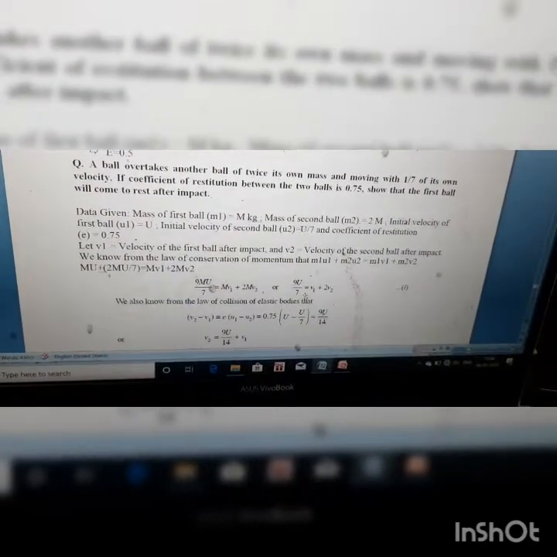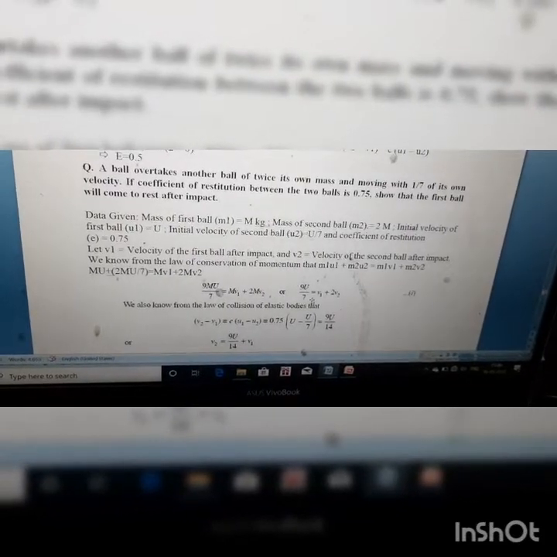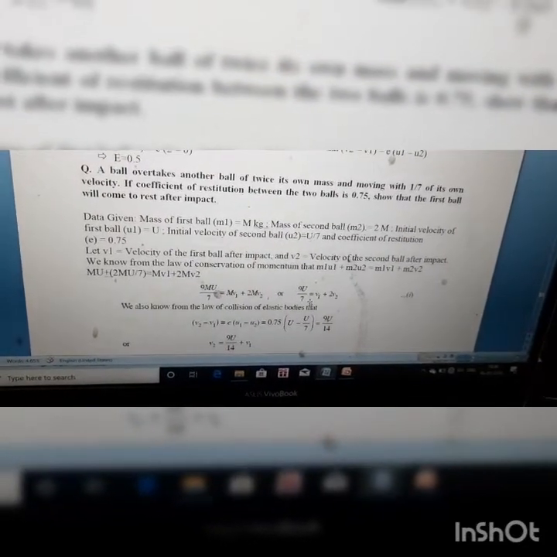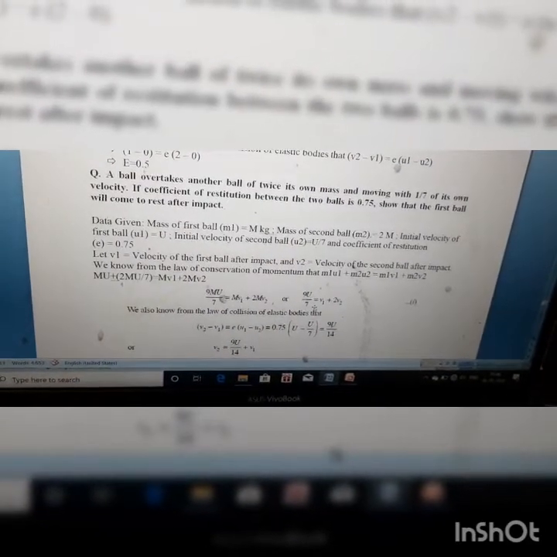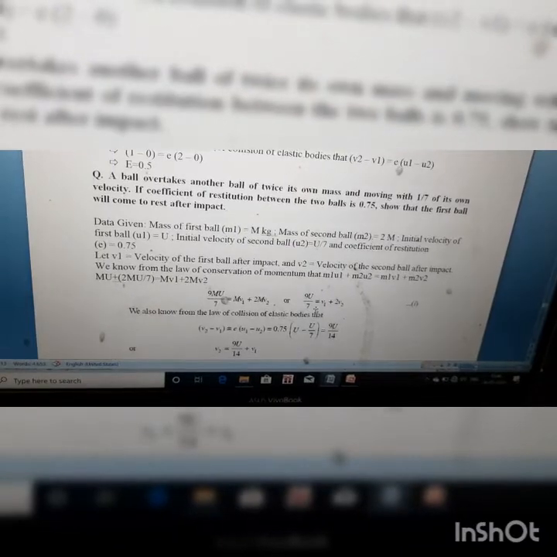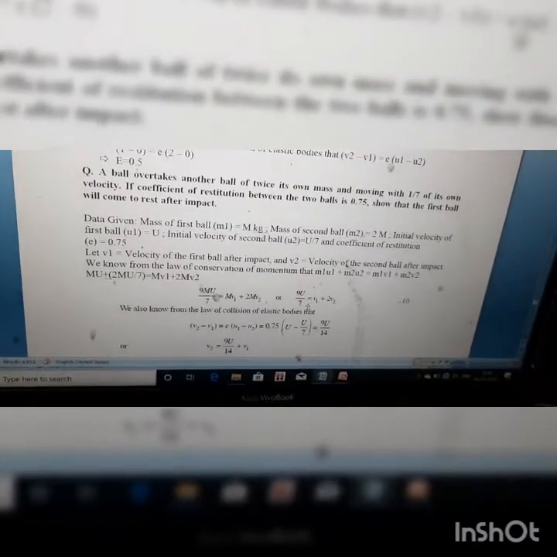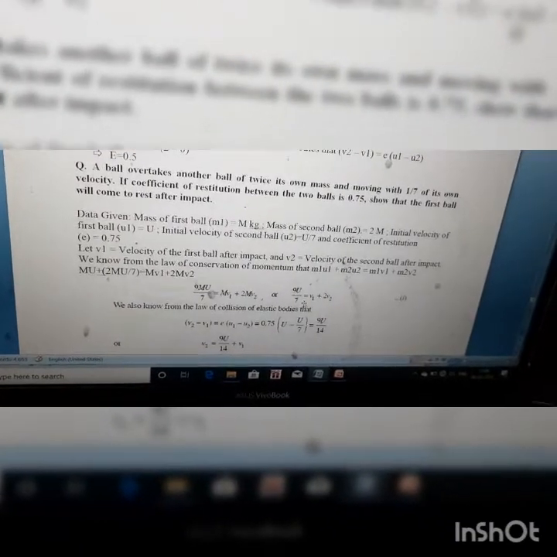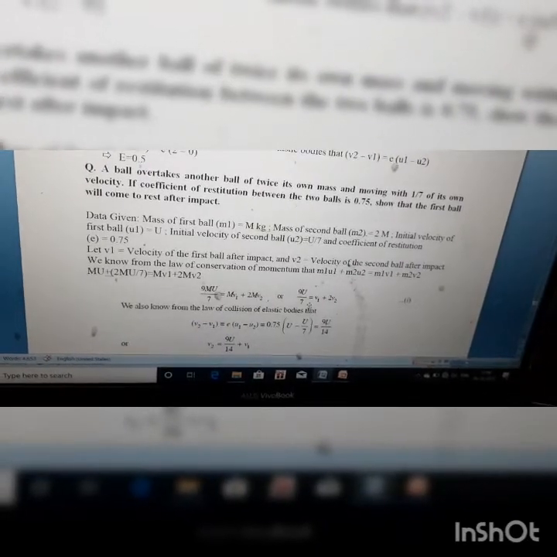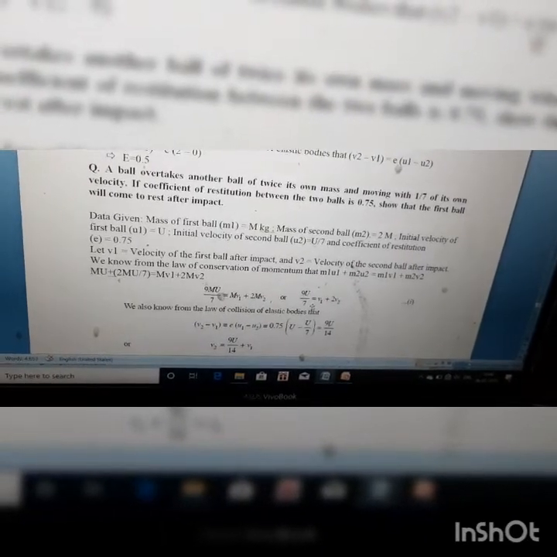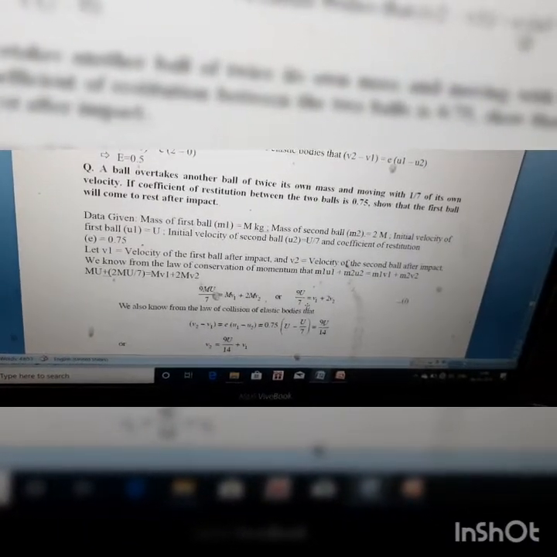Next question is, a ball overtakes another ball of twice its own mass, and moving with 1/7 of its own velocity. So m1 is m kg, then m2 is 2m. Suppose the initial velocity of the first ball is u, then the initial velocity of the second ball is u by 7, that is 1/7 of the initial velocity of the first ball, and the coefficient of restitution is 0.75. We have to prove that the first ball will come to rest after impact, that is, the final velocity of the first ball will be 0.